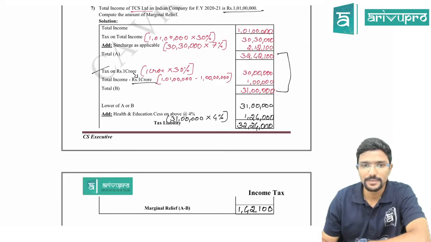Why is the surcharge 7%? If the domestic company's income is more than 1 crore but up to 10 crore, what is the surcharge rate, sir? Yesterday we saw it was 7%. If it is more than 10 crore, it will be 12%. For a foreign company, it will be 2 and 5%, whereas for an Indian or domestic company, it will be 7 and 12%. You can cross check in your surcharge table.